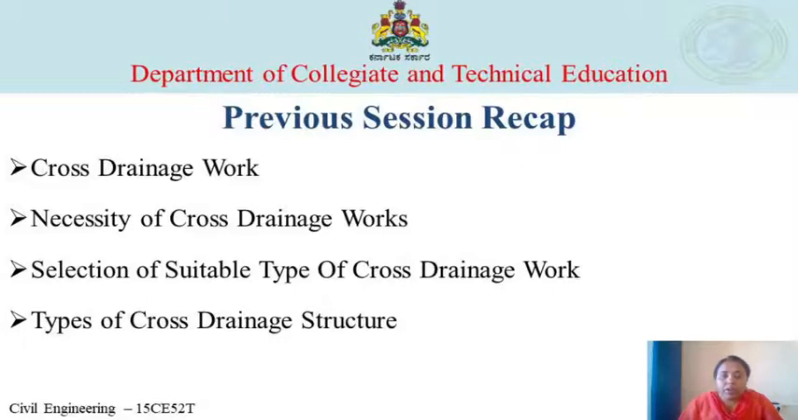And the second type is cross drainage work carrying drainage over the canal. Under this we have super passage and canal siphon. And the last type of cross drainage work is admitting canal water into the canal. The common structures that fall under this are level crossing and canal intakes.